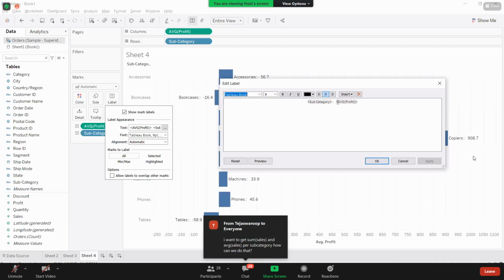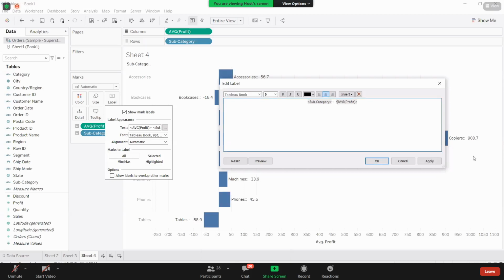You are not okay with this. You need to add some dollar here. Again, I am doing some modifications. I am adding the dollar symbol here. Again, I'm clicking on Apply. Okay, this view is fine. Or else I want to bring this dollar to the end of this value. Again, I'm deleting here, and again I'm adding here.